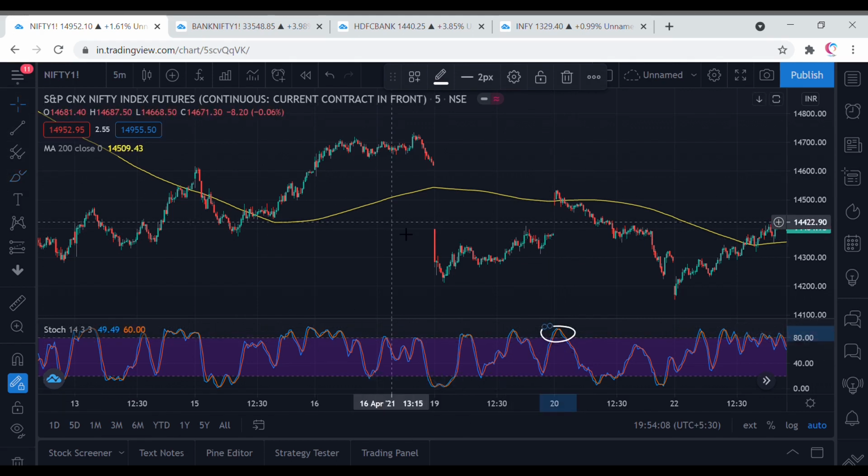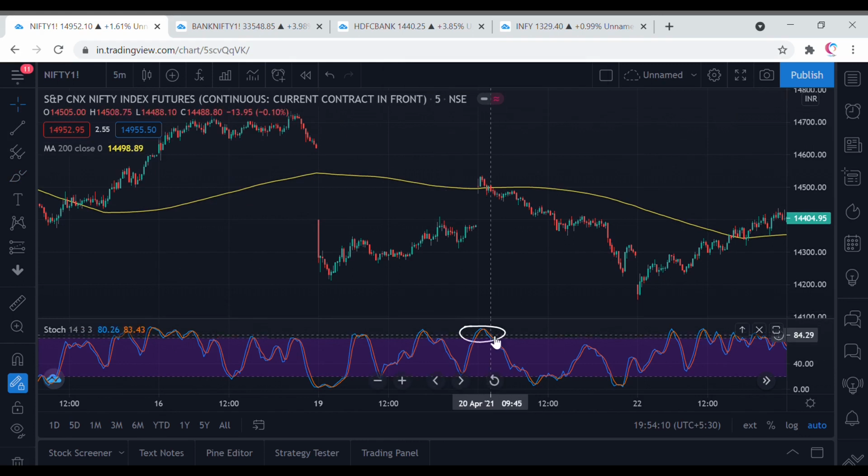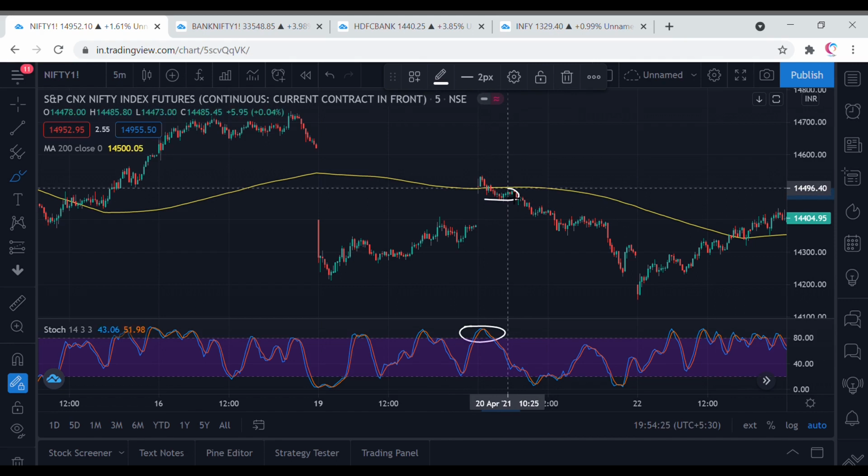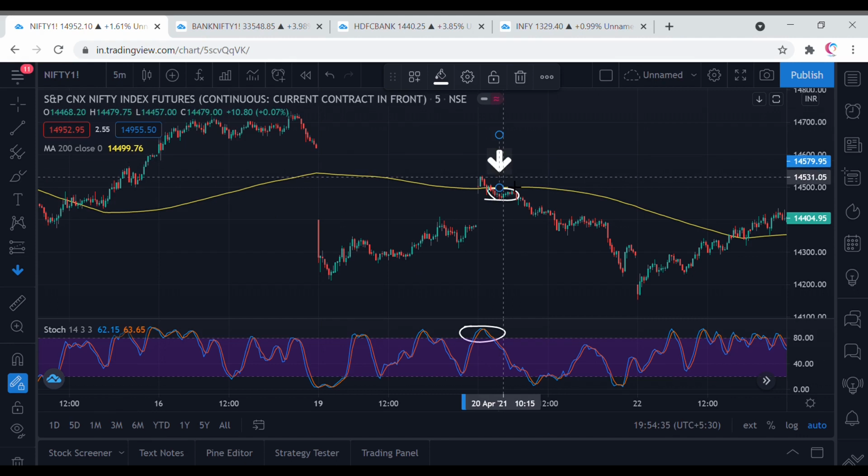Now, as the price comes down from the overbought zone and goes into neutral territory, we will use this as an opportunity to short. The price is below the 200-day moving average and the stochastic is coming back from the overbought zone, so we will be shorting the Nifty futures contract at this point.